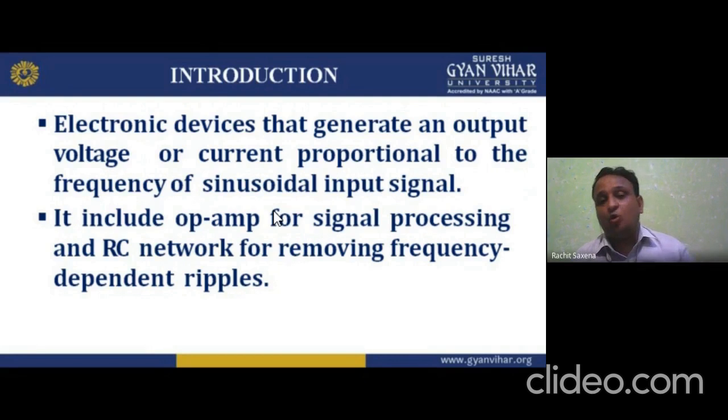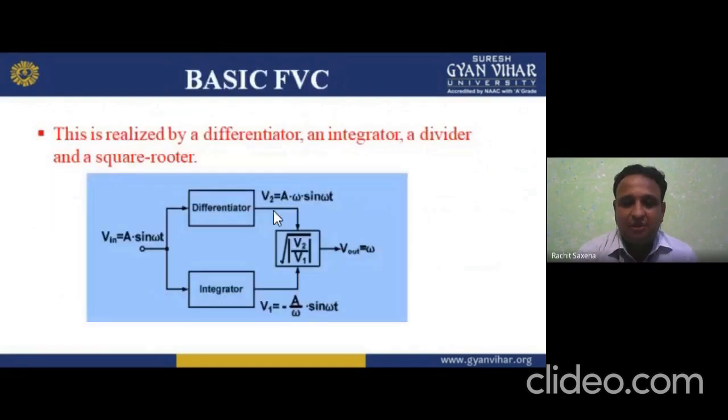Means we are getting omega in the input and we are getting V out as output. So these are electronic devices that generate an output voltage or current proportional to the frequency of the sinusoidal input signal. It includes an op-amp for signal processing and an RC network, that is, a filter network, for removing frequency dependent ripples.